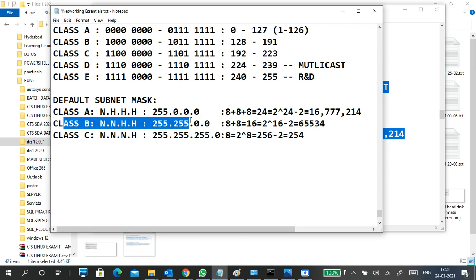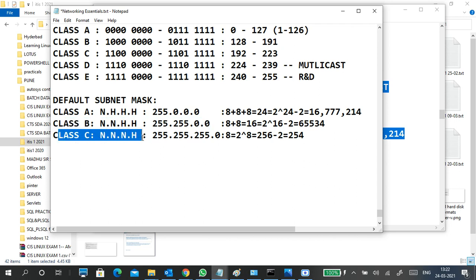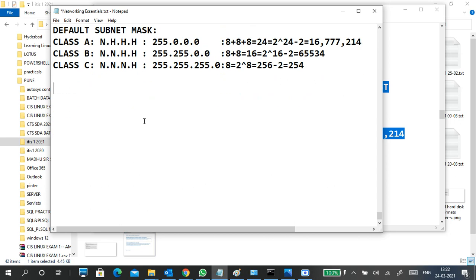255.255.0.0 is a class B default subnet mask. For class C, the first three are the network portion and the last one is the host portion. For example, I'm writing a class C IP address.